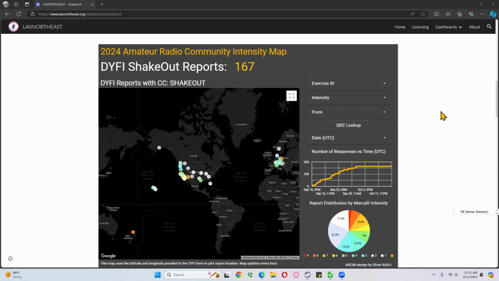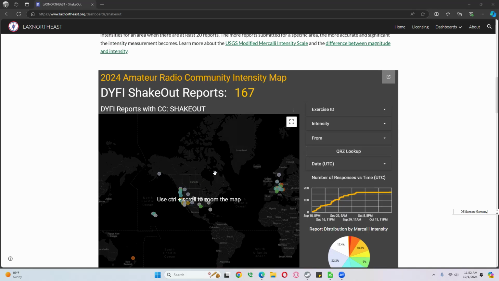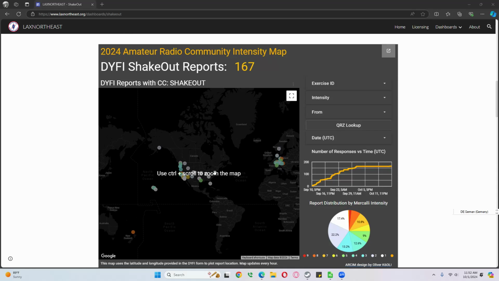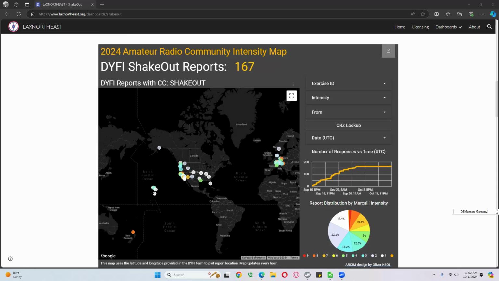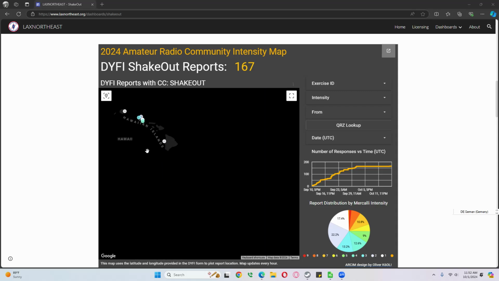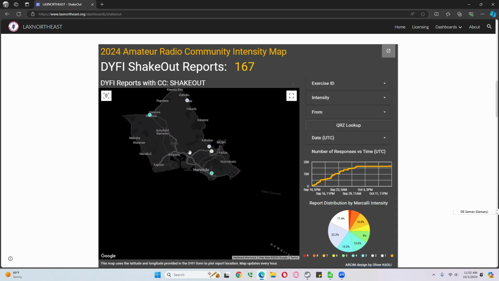You can see here, as of today, we've received 167 reports, and I'll walk you through some of the features. Of course, you can move the map. If you scroll up and down, you can see Control Scroll to zoom the map. So if I wanted to, say, look at Hawaii, I could hit the Control key on my keyboard and then scroll with my mouse. I can left click and hold and move it to the center. And I can go really into detail here.